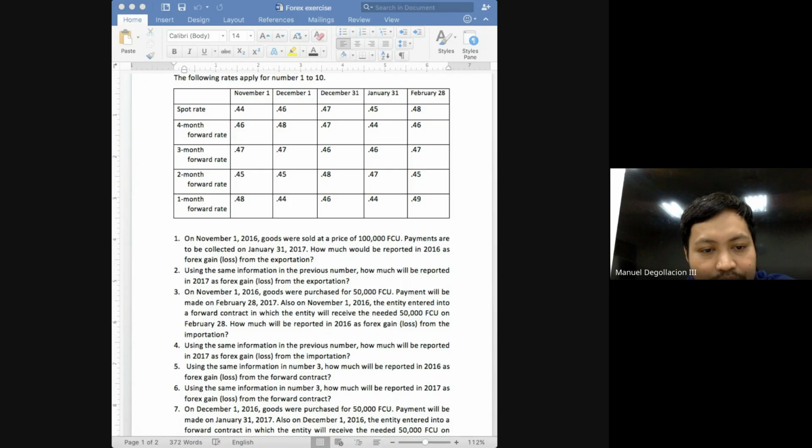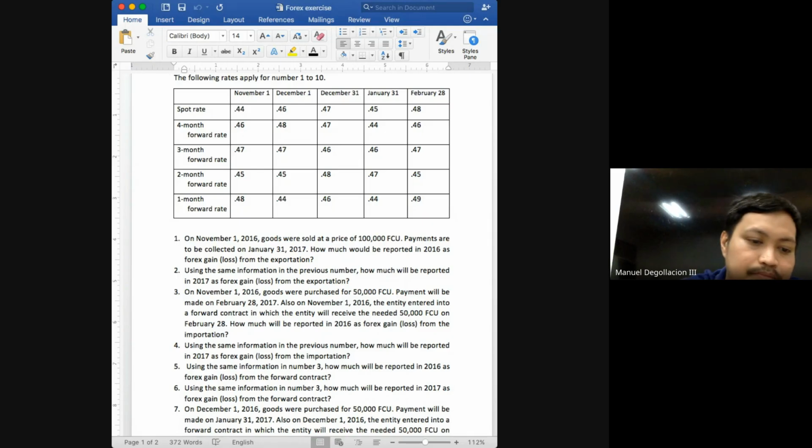They will have compensation for the assumption of risk. Okay? Let's end here. Again, very important ang inyong understanding sa forward rates, class.